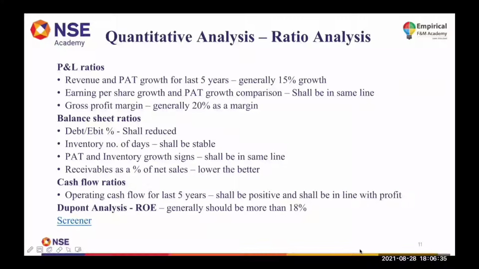Generally your gross profit margin should be 20%. Again, you can compare it with the sector and industry and then decide what the gross profit margin should be. So these are the general P&L ratios.